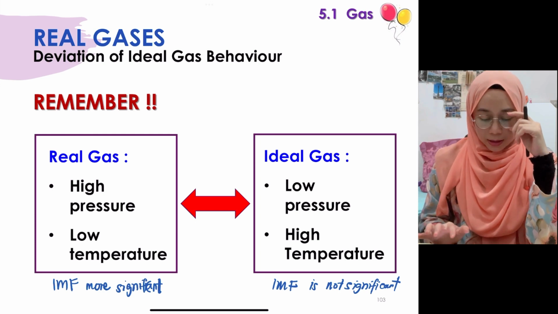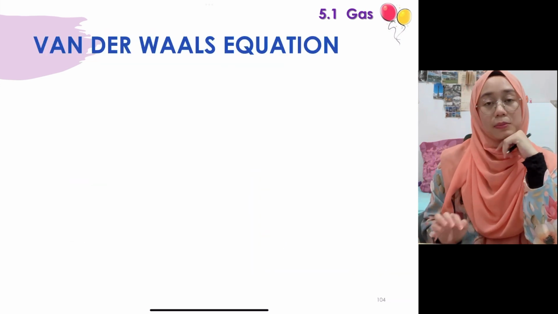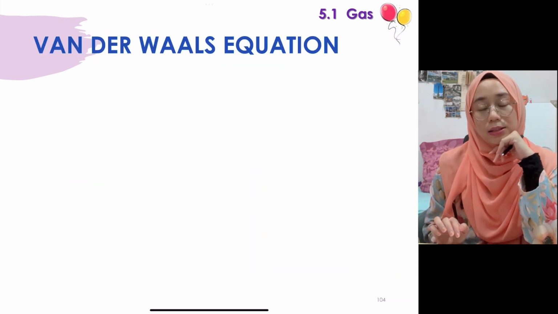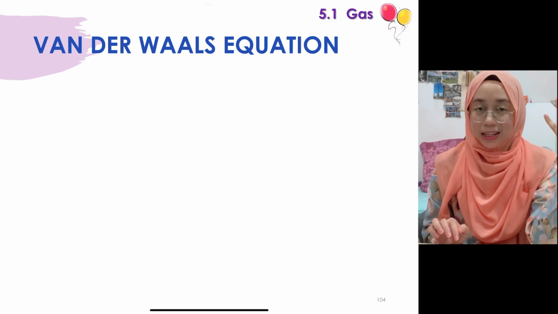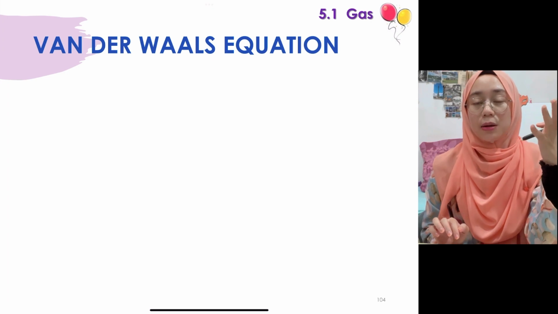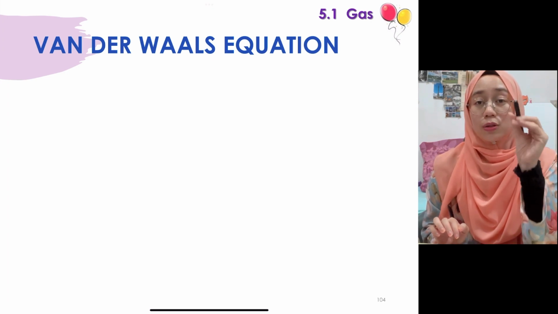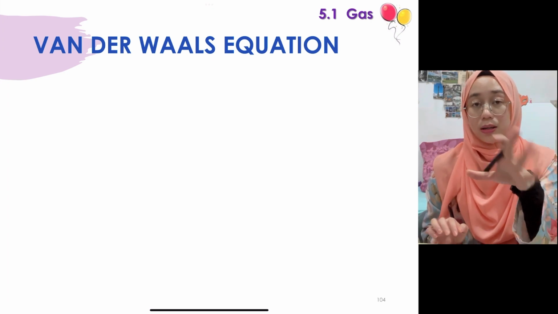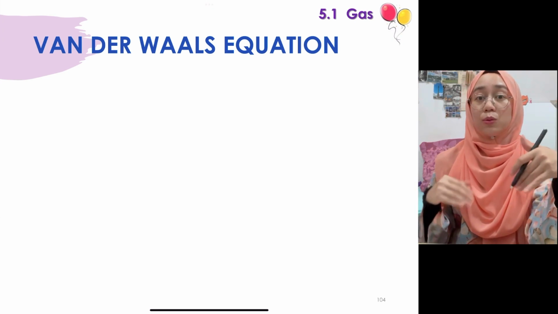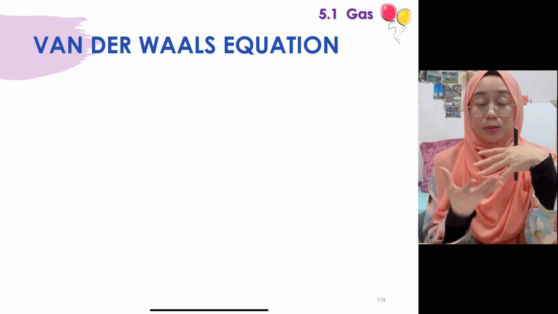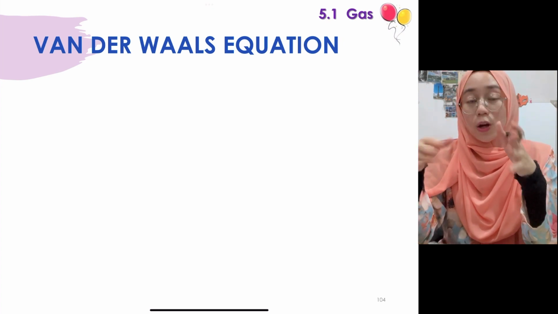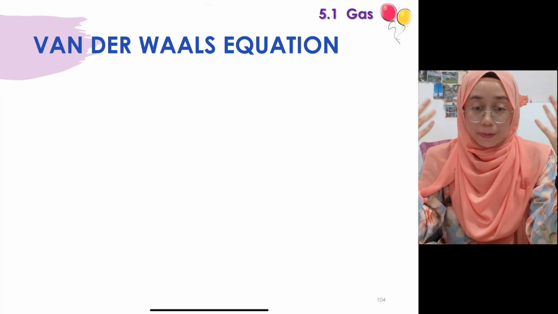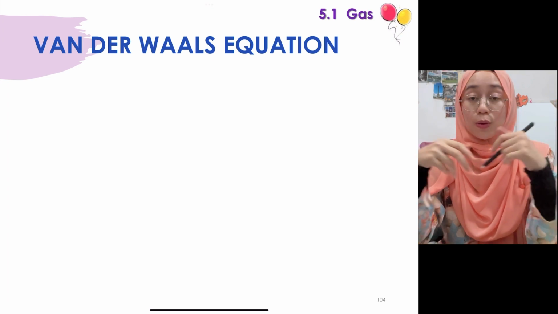Okay, jadi disebabkan real gas dia behave lain compared to kita punya ideal gas. Meaning, kalau kita nak kira sebenarnya pressure of a real gas, we cannot use PV equals to nRT as it is. Meaning, we need to do some correction ataupun some adjustment towards the PV equals to nRT punya equation, ideal gas equation tu. So, here comes the part yang kita diintroduce dengan Van der Waals equation.